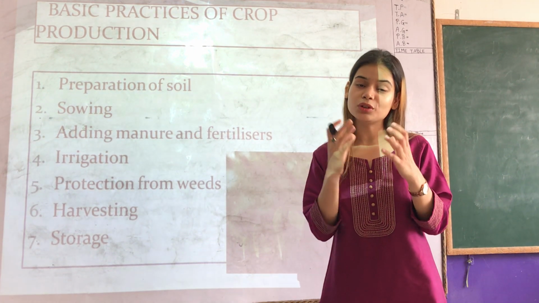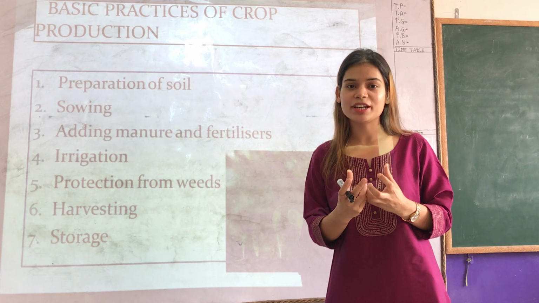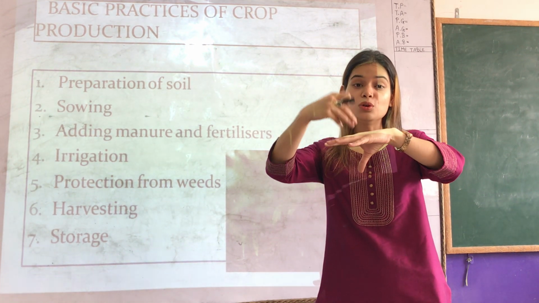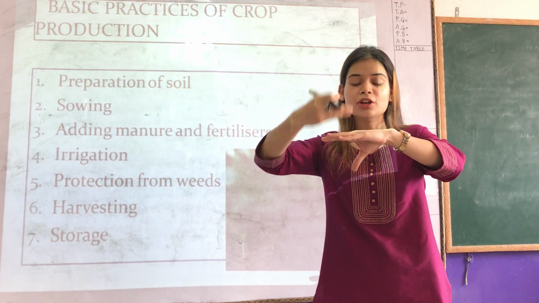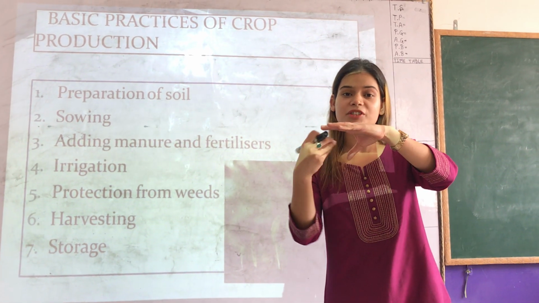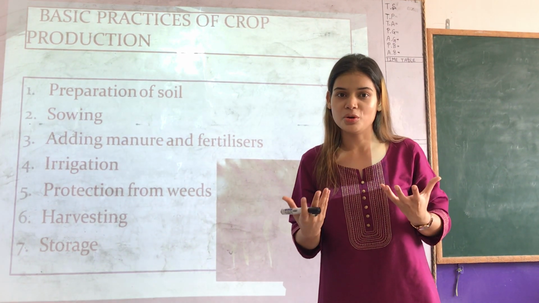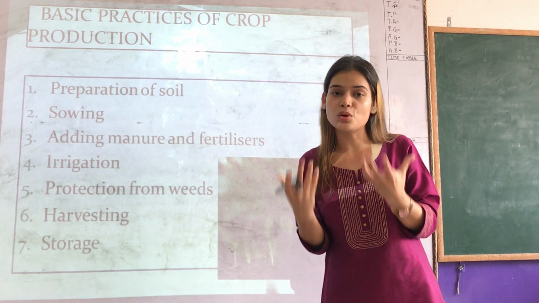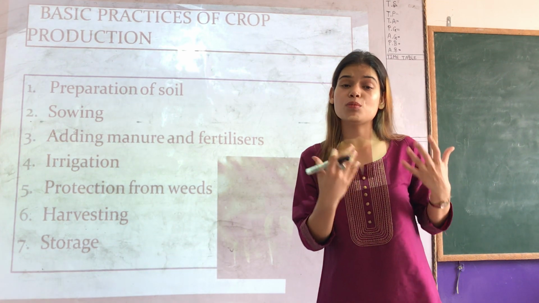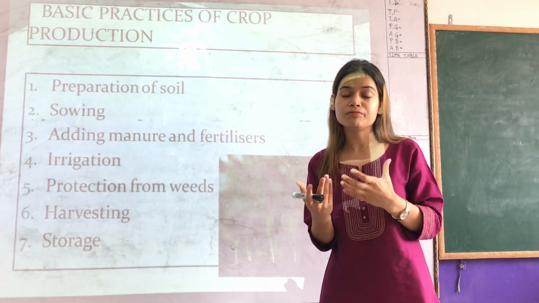To ensure the growth of these earthworms, the soil needs to be breathing. When it is not loosened, when it is not tossed and turned, the air will not be able to go inside the soil, and these earthworms, the friends of farmers, won't be able to grow. Once the earthworms won't grow, the soil will no longer be fertile. So it is very important to loosen and toss the soil.